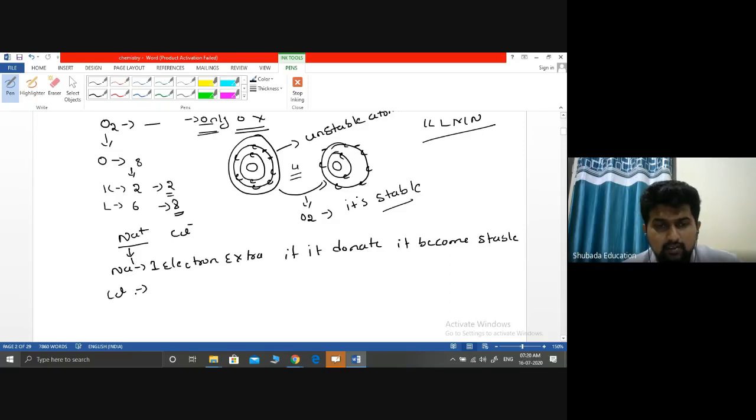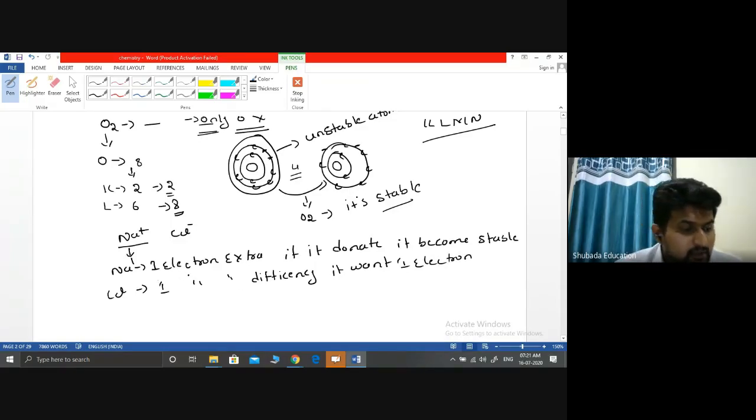Cl has a deficiency of 1 electron, so it wants 1 electron. S, P, D, F are called subshells; these are the main orbits, and they are called subshells.